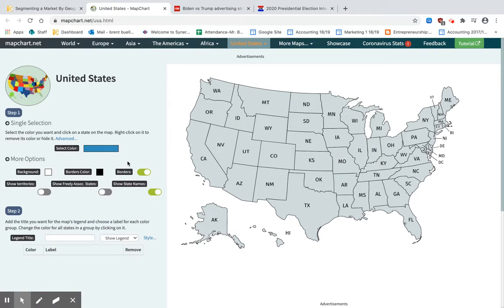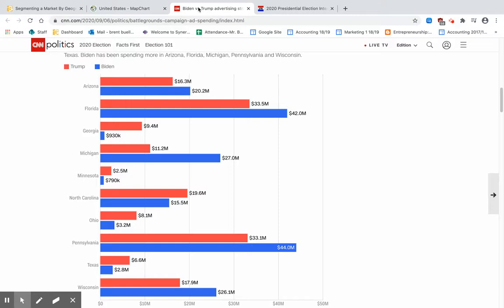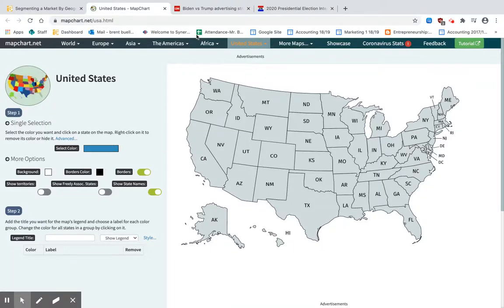I'm making it a lighter shade of blue, and the reason why is because in this state of Arizona, Biden outspends Trump, but not by that much. So we're going to go down to Arizona, and we're going to put our color in right there. And that label, I'm going to say, is Biden outspends Trump. Okay? So Arizona's done. That's all we need.